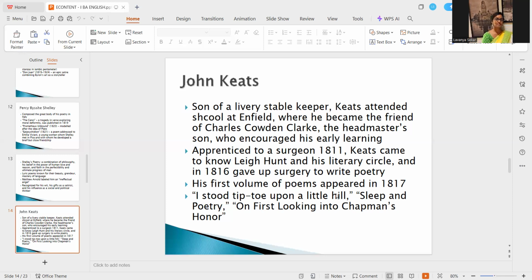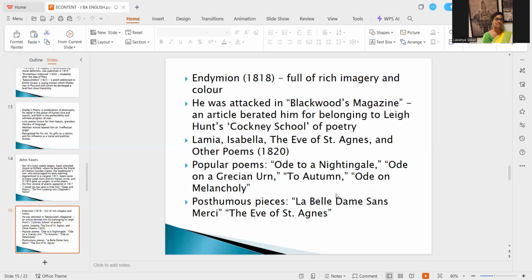It was such a huge decision, right? Many used to wonder whether Leigh Hunt convinced him. There was an accusation too. We'll be speaking about that. One of his popular works was Endymion, written in 1818. It was full of rich imagery and color.